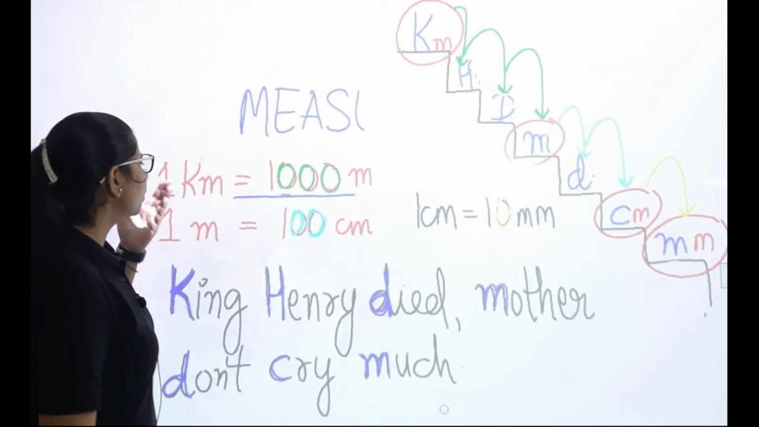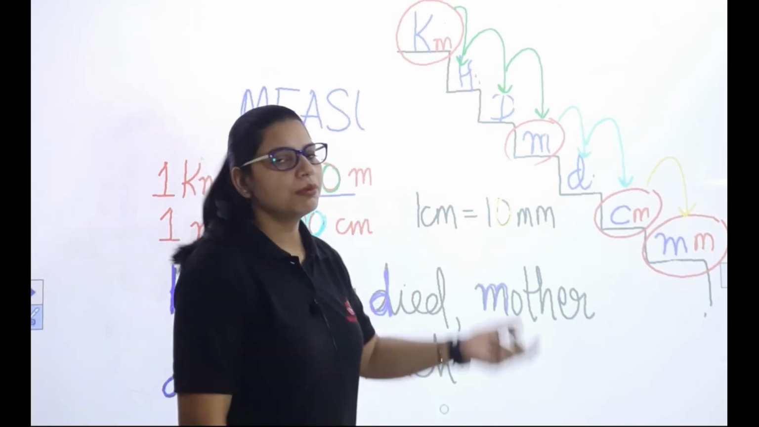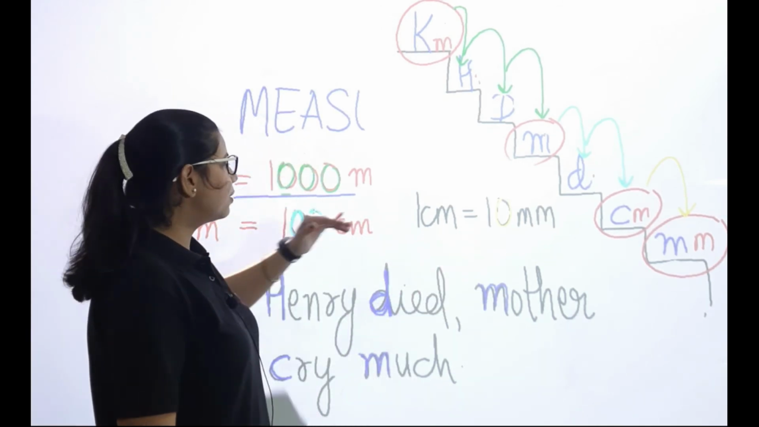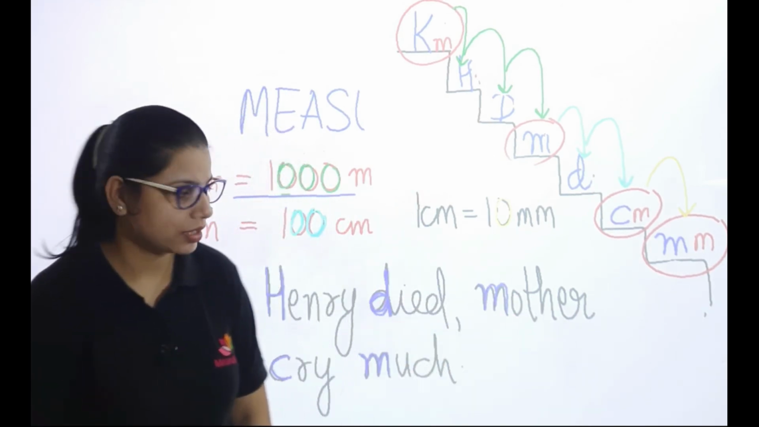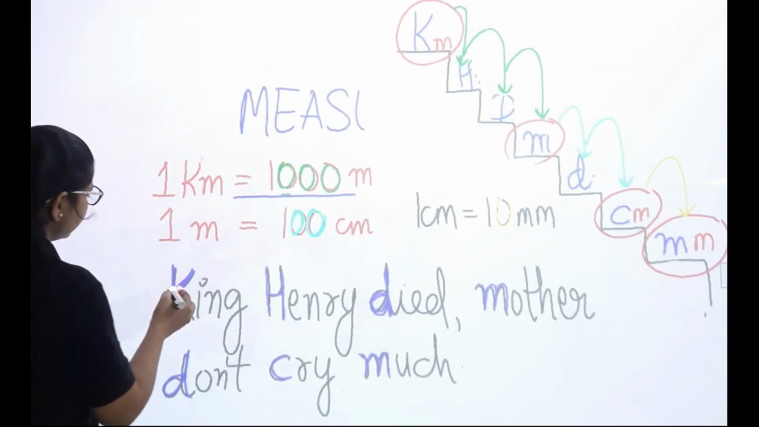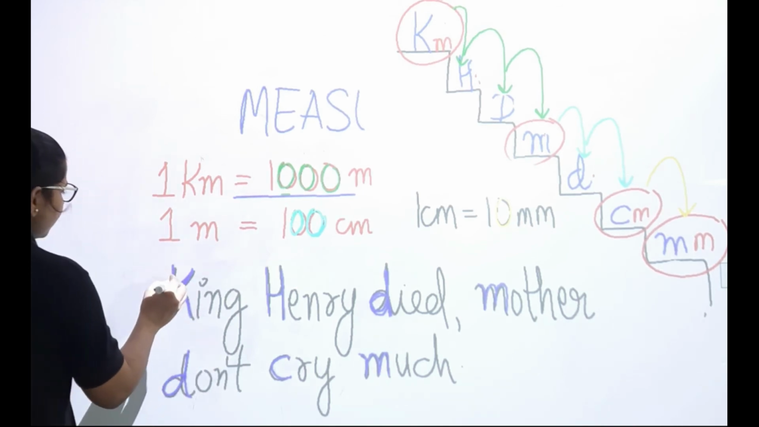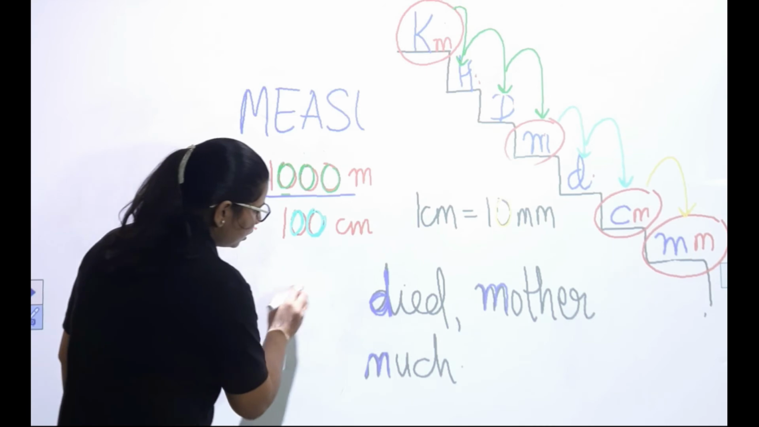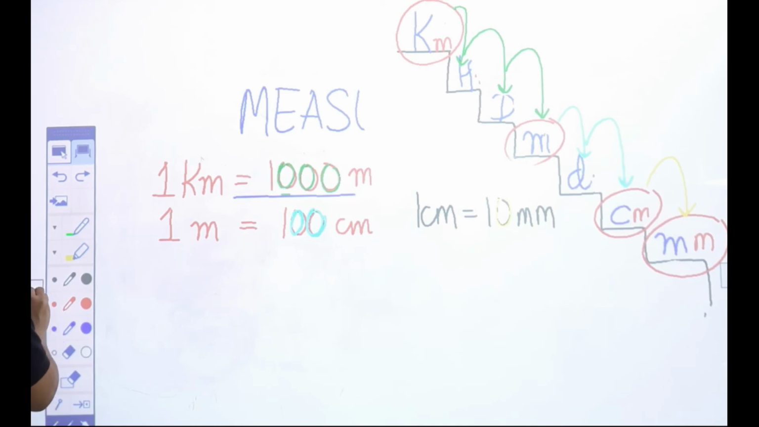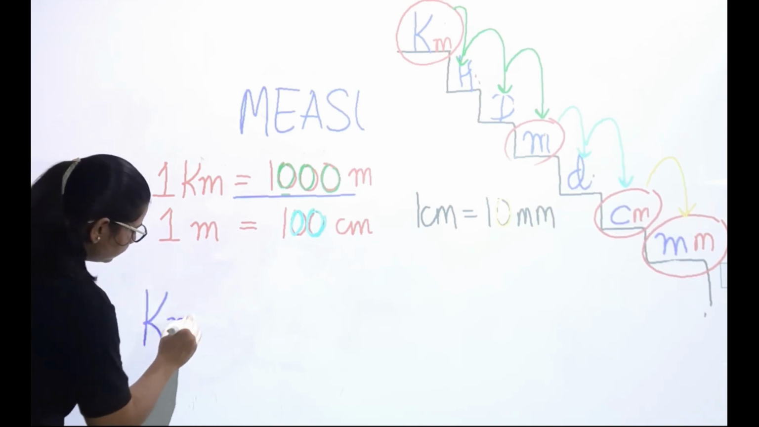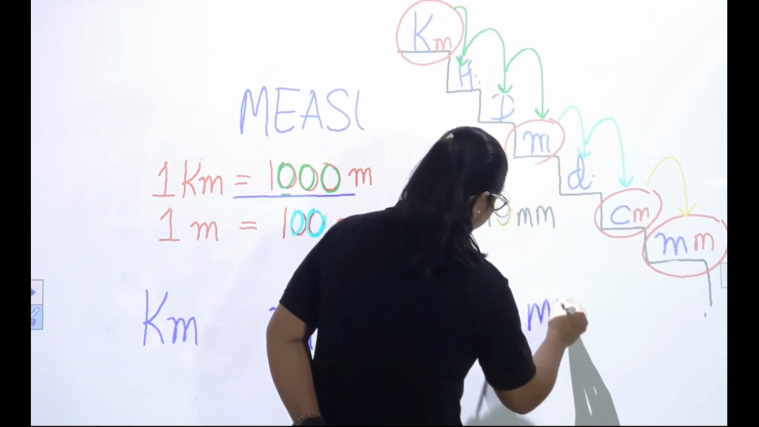Else you can easily remember 1 kilometer is equal to 1000 meter, 1 meter is equal to 100 centimeter, 1 centimeter is equal to 10 millimeter, 1000, 100, 10. 4 units: kilometer, meter, centimeter and millimeters. King Henry died, mother don't cry much. Okay, so we have just discussed 4 units only, and the units were kilometer, then meter, then centimeter and millimeter.